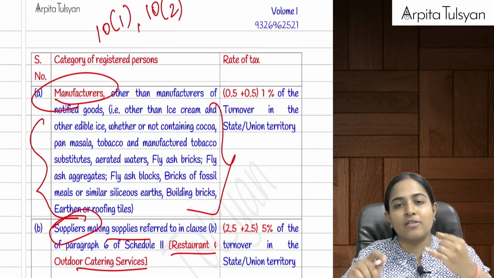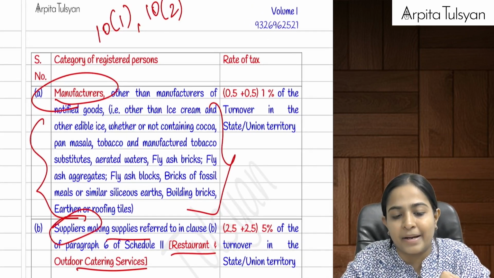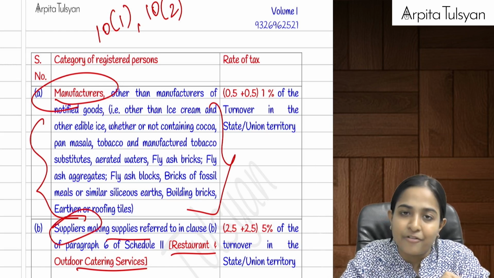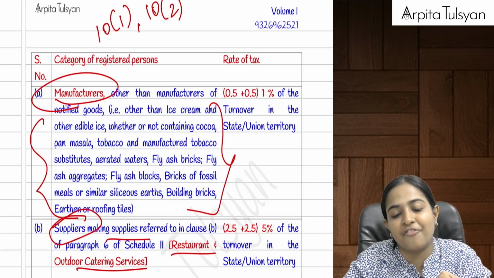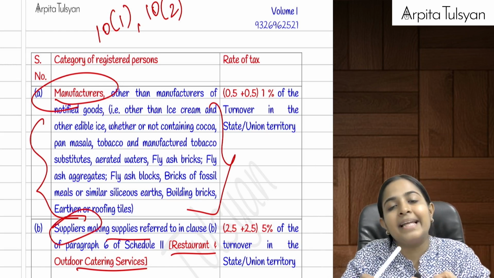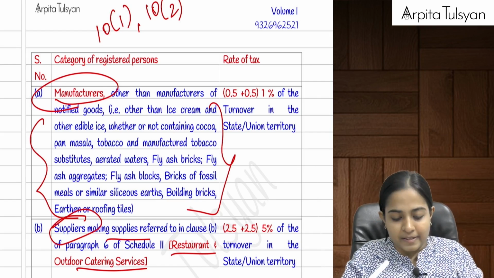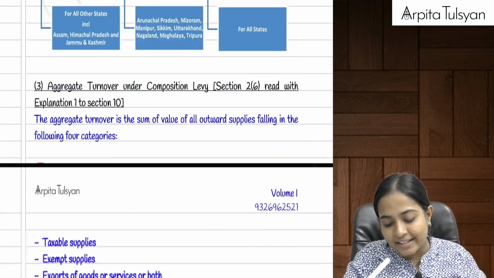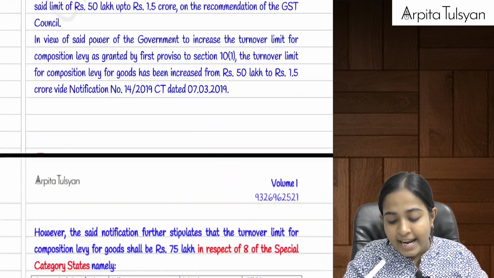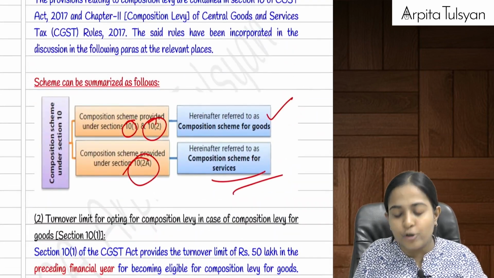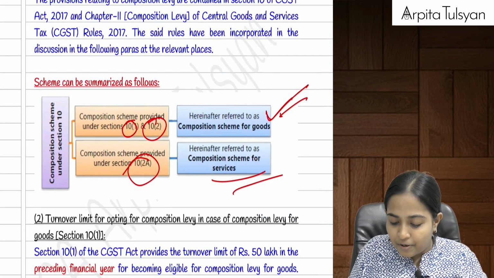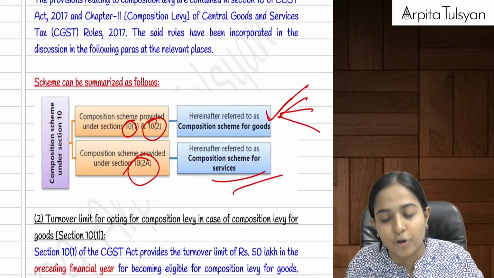Which three persons did I mention? I mentioned a manufacturer other than manufacturer of specified goods, then a trader, and then a restaurant service provider. These three persons will be considered as if they are involved in composition scheme for goods.